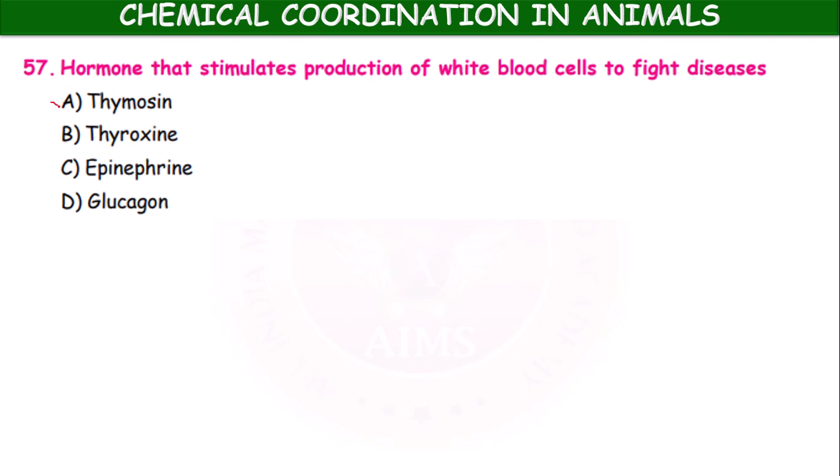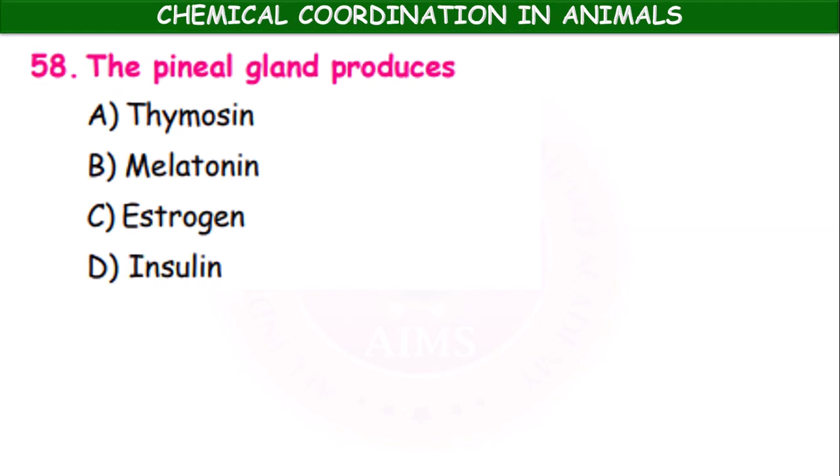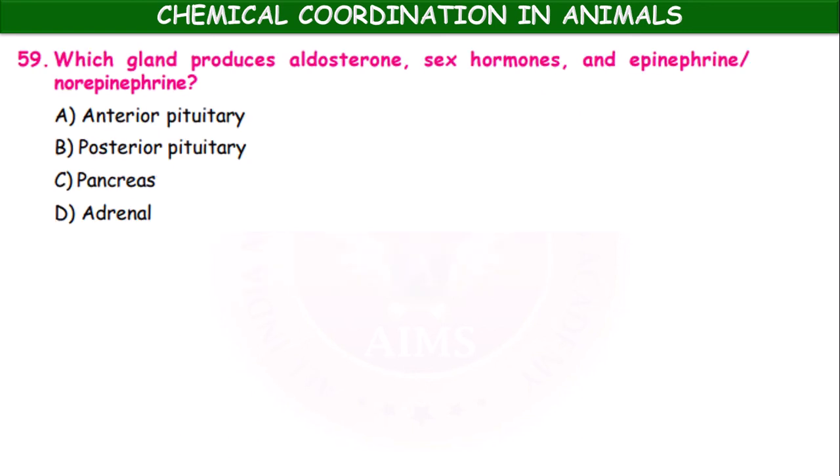It is thymosin. Thymosin is the hormone produced by thymus gland, which stimulates the production of WBC. The pineal gland produces thymosin, melatonin, estrogen, insulin. The pineal gland produces melatonin, okay.